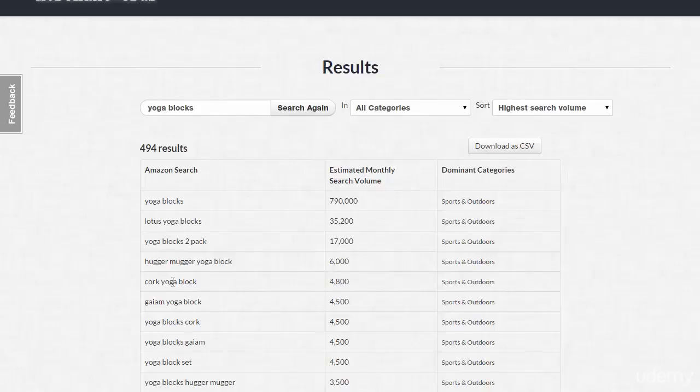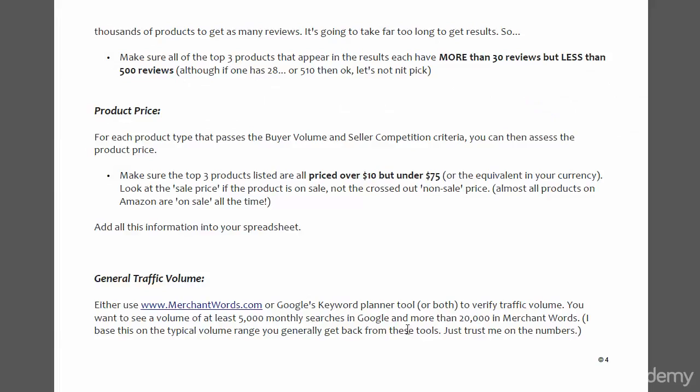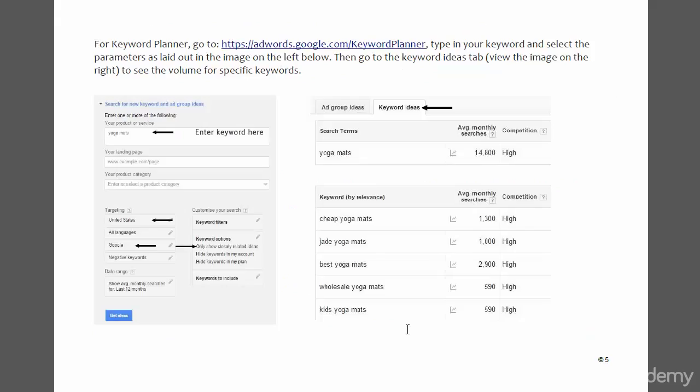So also note those down as well. Then obviously add all that data into the spreadsheet for each of your product opportunities. Do the same with Google. I'm not going to go through Google's Keyword Planner in this video, because it's kind of self-explanatory, and I've explained how to use it here.